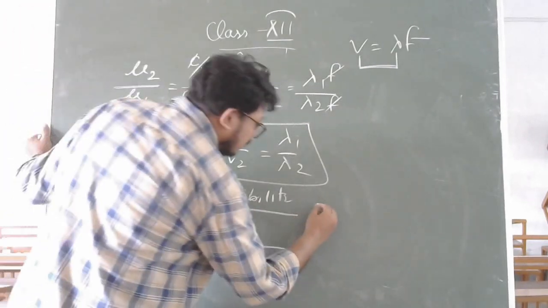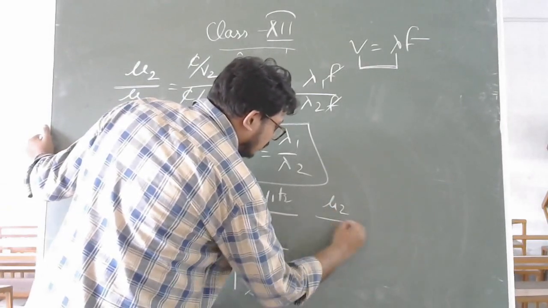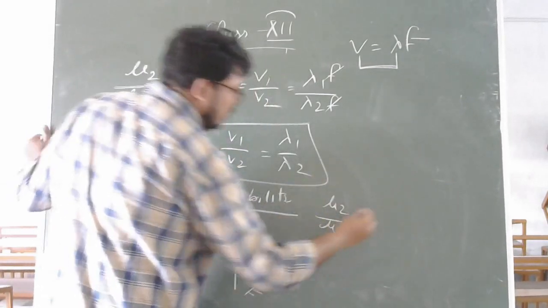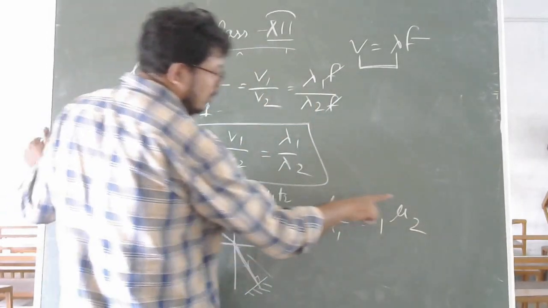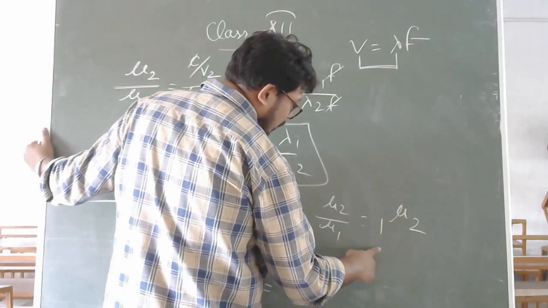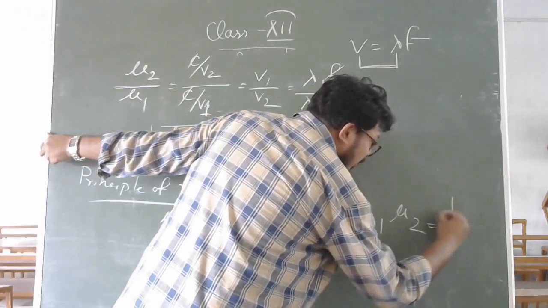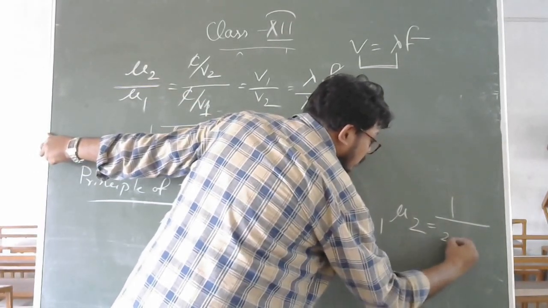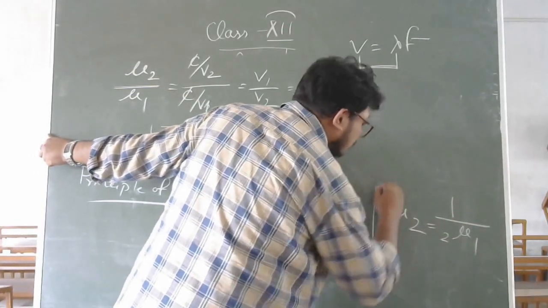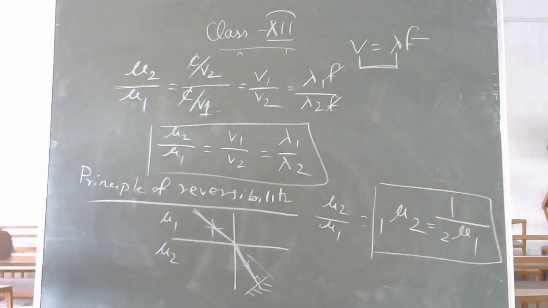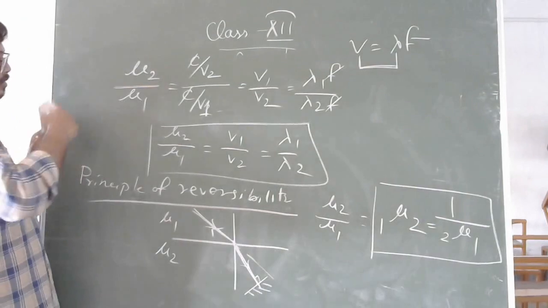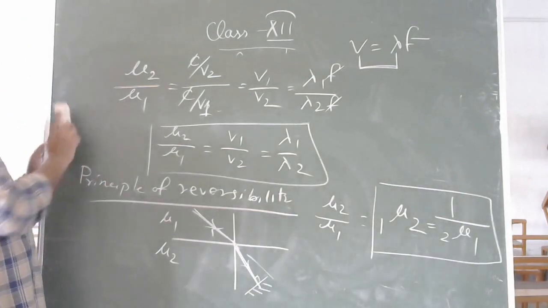That means mu 2 by mu 1, which we write as 1 mu 2, we used to read as mu 2 upon mu 1. If you write it in reversibility, it will become 2 mu 1. By using this formula, the numericals are there. We will discuss later. So this is your refraction and there are some relations.